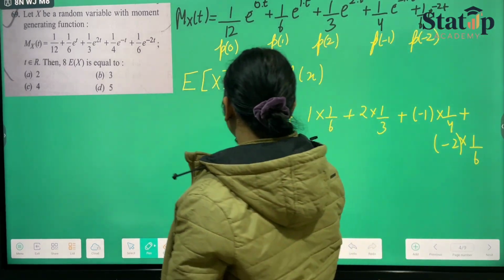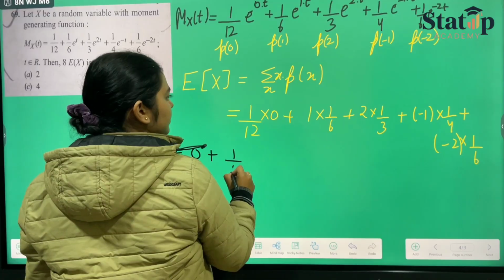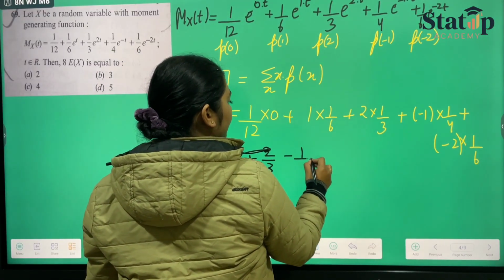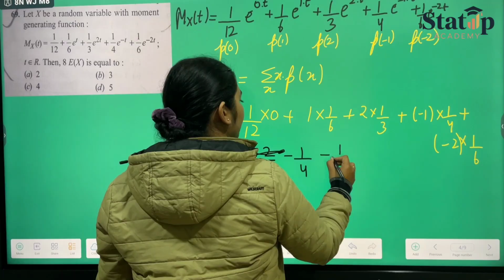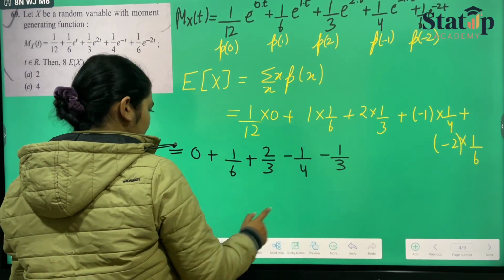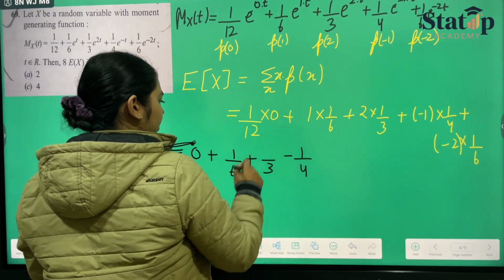Now here this is 0, this one is 1 by 6, this is 2 by 3, this is minus 1 by 4, and this is minus 1 by 3. 2 by 3 minus 1 by 3 will be 1 by 3 only. So we are writing here 1 by 3.